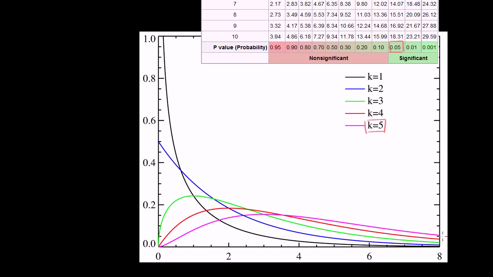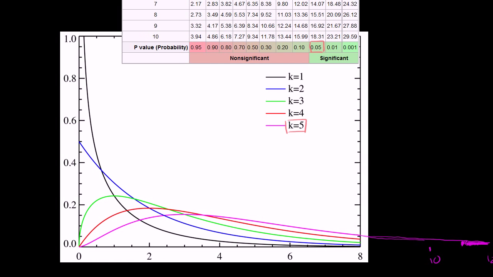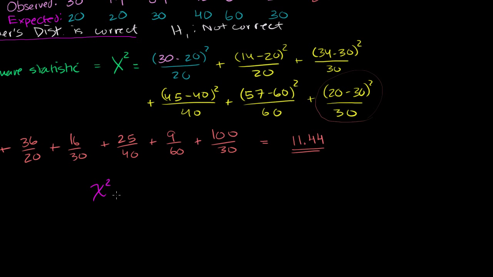You can't even see it on this chart. If the magenta distribution kept going over here, you'd have 8, over here 10, over here 12. 11.07 is maybe someplace right over there. So what it's saying is the probability of getting a result at least as extreme as 11.07 is 5%. Our critical chi-square value is, we just saw, 11.07.